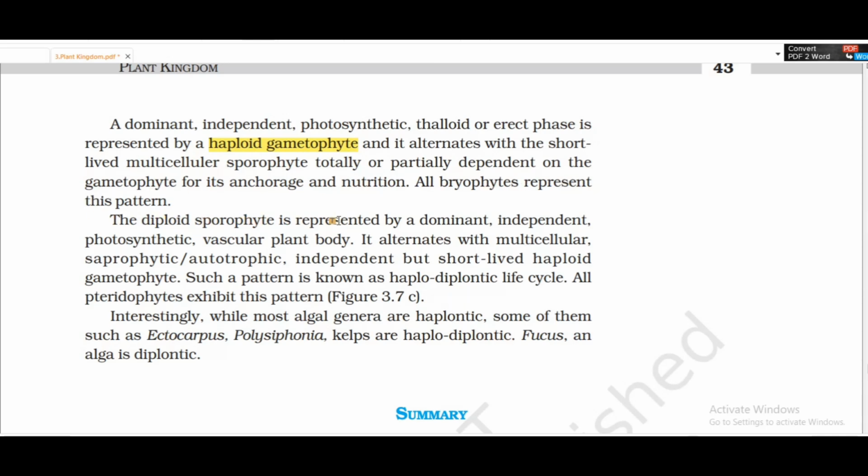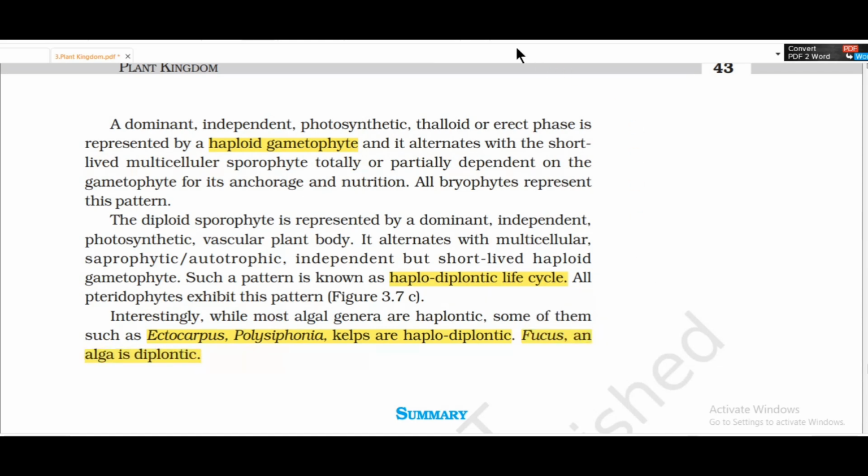In the other case, the diploid sporophyte is represented by a dominant, independent, photosynthetic vascular plant body. It alternates with a multicellular, autotrophic, independent but short-lived haploid gametophyte. Such a pattern is a haplodiplontic cycle. All pteridophytes represent this pattern. Interestingly, some algal genera are haplontic. Some of them, Ectocarpus, Polysiphonia and kelps, are haplodiplontic. Fucus, an alga, is diploid.